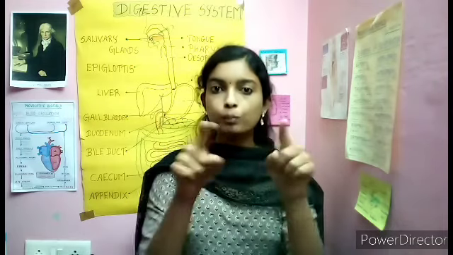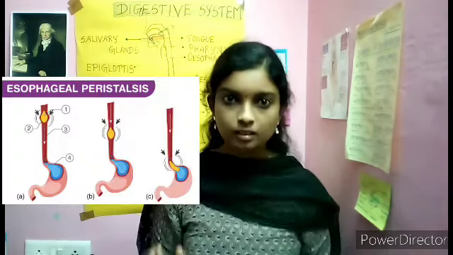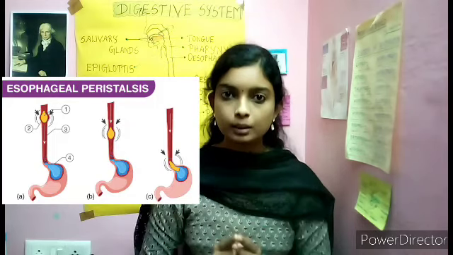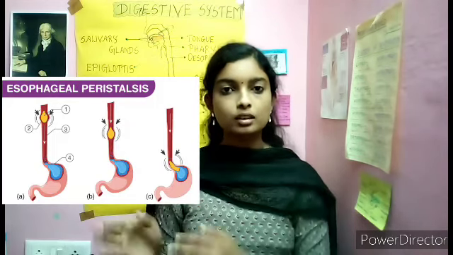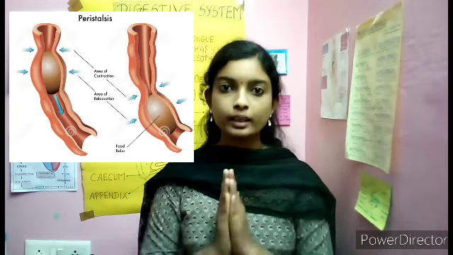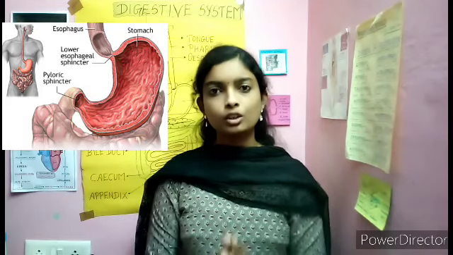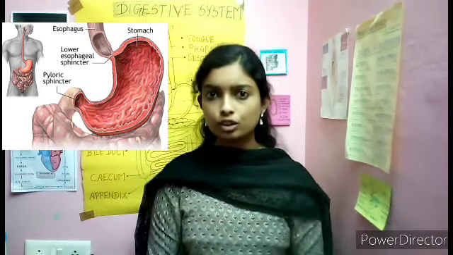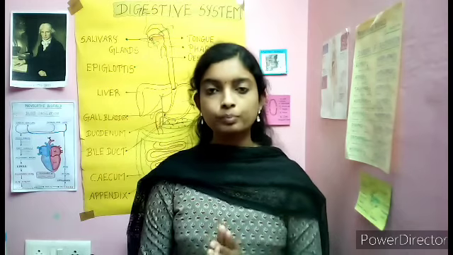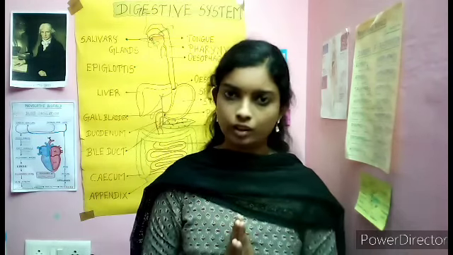That movement is called peristalsis. With the help of peristaltic movement, your food reaches the stomach through the gastroesophageal sphincter. It is a sphincter present between the esophagus and the stomach, and it controls the passage of food into the stomach. This is the function of the gastroesophageal sphincter.